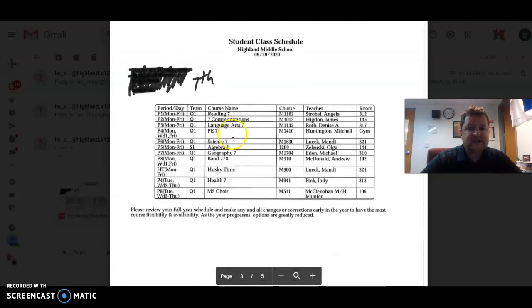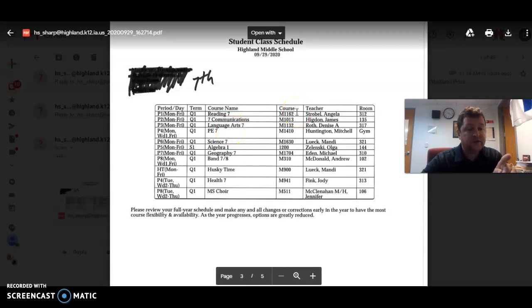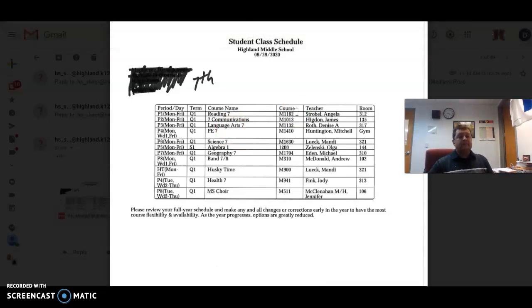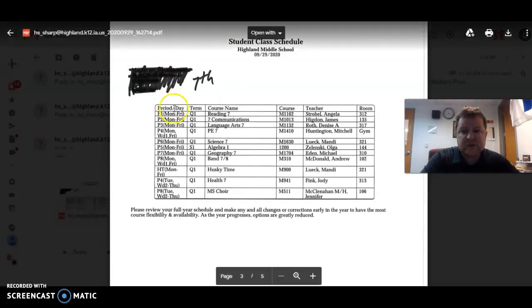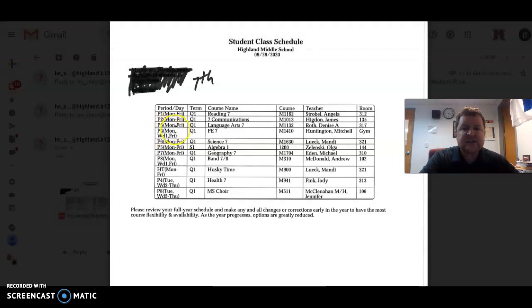So we've got a 7th grade schedule. 4th period and 8th period are the two periods that you need to pay attention to, 7th and 8th graders. So looking at this student, again, picking out the Wednesday 1 class. For next week, the week of October 5th, this student is going to have PE on Monday, Wednesday, and Friday. And then on Tuesday and Thursday, they will have health.